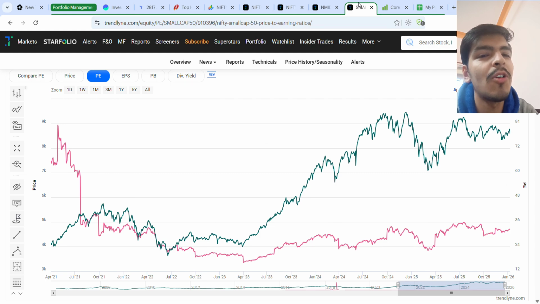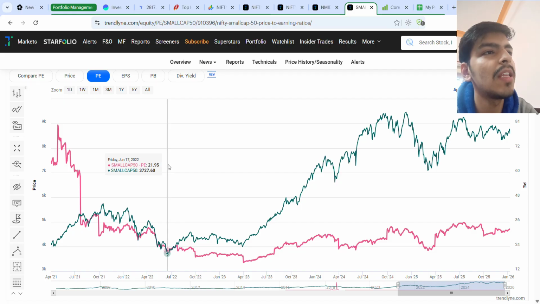Now we take a look at the small cap index. It's very interesting. The PE ratio was around 76 in 2021. Super high. After that, because small cap companies showed high growth, the PE ratio came down, and in June 2022 the PE ratio bottomed out at 21.95, around 22.